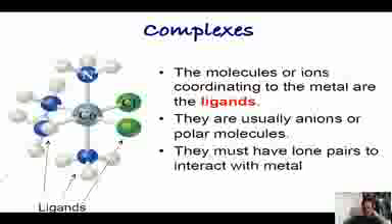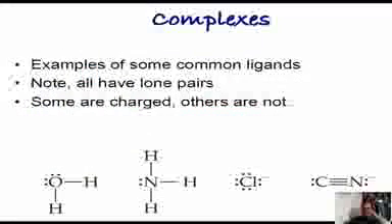That is shown in this picture. This is one of the examples of ligands, where all the ligands contain lone pairs of electrons. Look here: for the water molecule, the oxygen contains a lone pair. For nitrogen, there is a lone pair. Chlorine has a lone pair. Carbon has a lone pair. Nitrogen has a lone pair. Such molecules or ions which have a lone pair are called ligands.